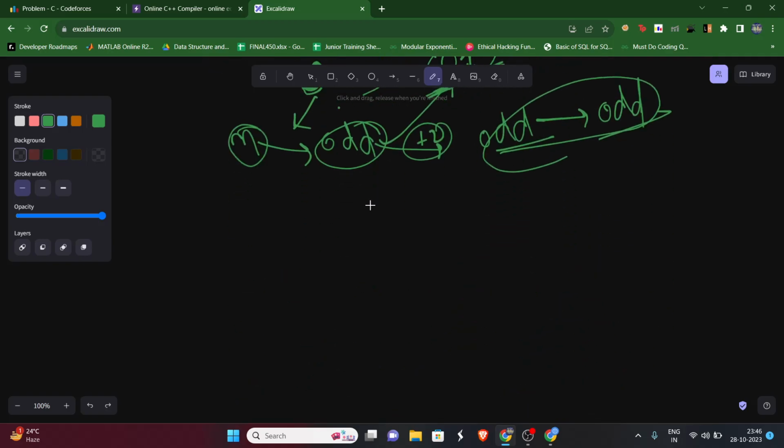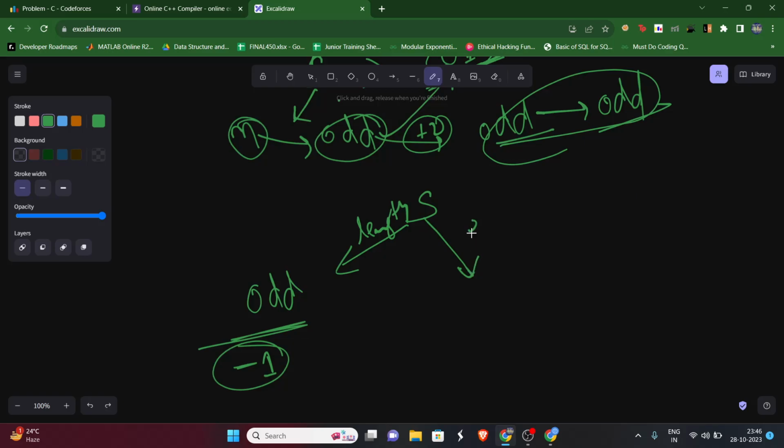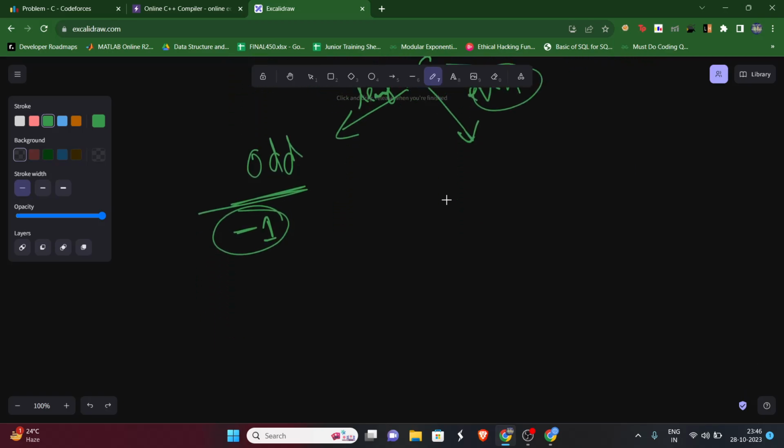Okay, so from here our solution is split into two halves. First, if the length is odd, we can simply say it's not possible, and we can simply return -1. But if the length is even, now let's see what to do.